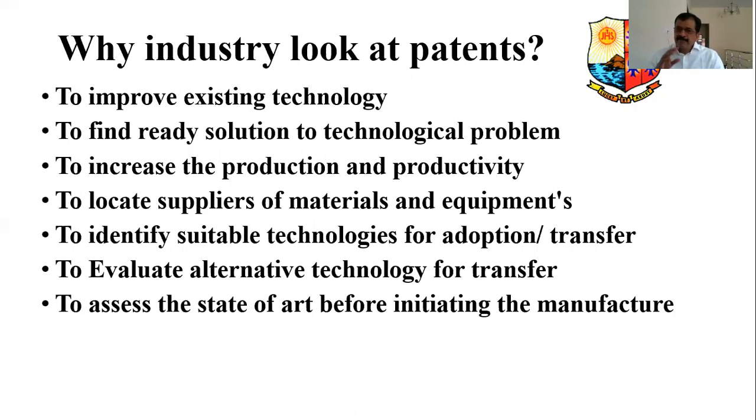Moreover, state of the art: any industry wants to become number one, therefore they want to have state of the art technology to initiate the new manufacturing processes. State of the art technology means cost effective, better, and more friendly to the people. This kind of technology is used by people. It is very, very important. Therefore, industries are looking at these things for this purpose. Okay.